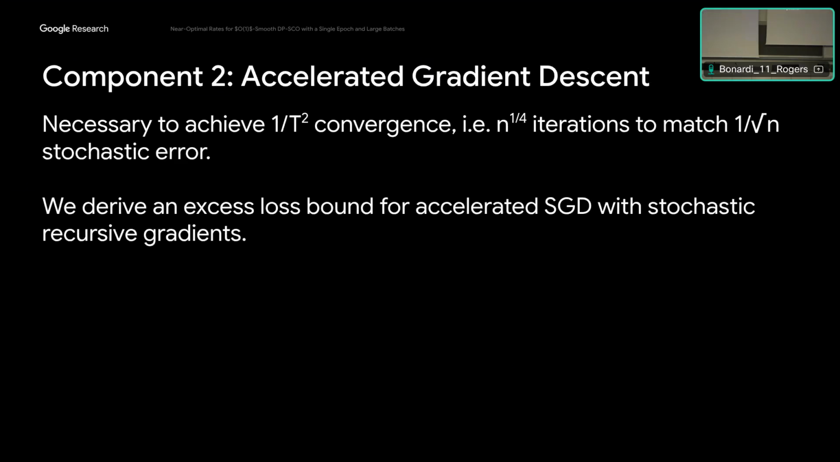The second component of our algorithm is just accelerated gradient descent. I don't have too much to say here. Since we're concerned about being able to converge in very few iterations, we needed a non-private algorithm with a very good convergence rate as our building block. The one thing I will say is we do need to do some extra work because now we're working with stochastic recursive gradients instead of standard gradients, but I'll leave those details to the paper.